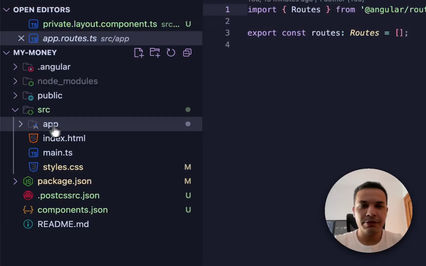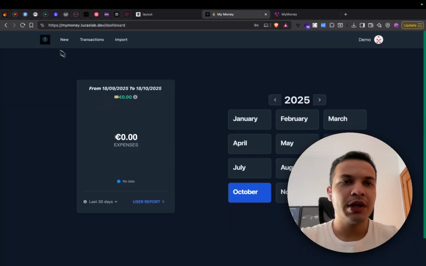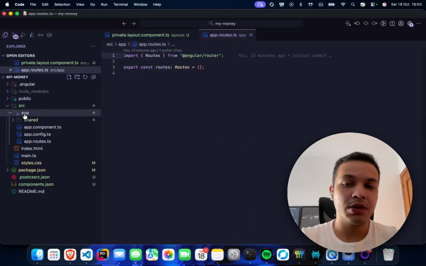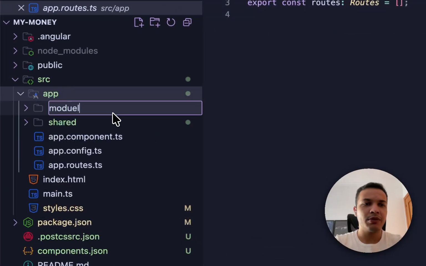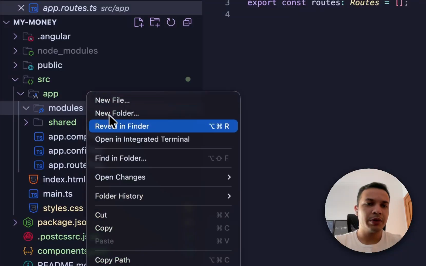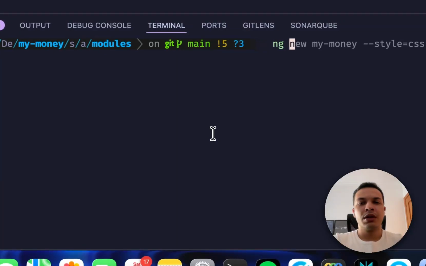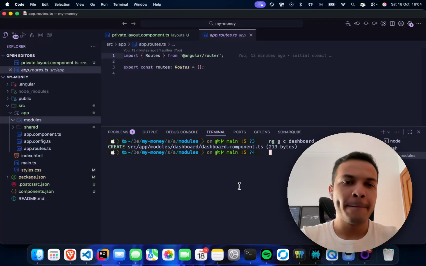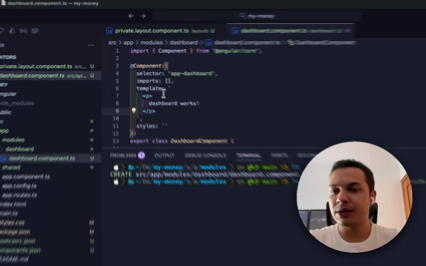Let's have a look at the app routes file. Okay, and let's create a first page for that, just to use the private layout of our app. And for that, I would say it's the dashboard. Okay, so in the dashboard, we can use a strategy of modules. So for that, we will put here a folder called modules, and in this we will have a dashboard module. And we will open the terminal and create this new component called dashboard. Okay, ng g c dashboard. We now have the dashboard component, and this will use the private layout.